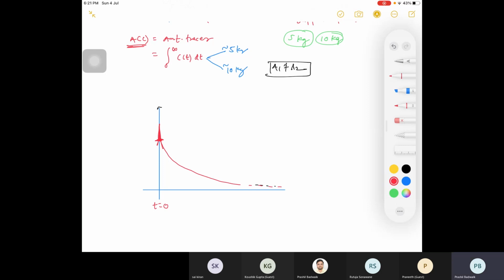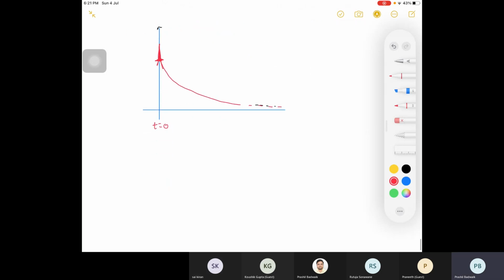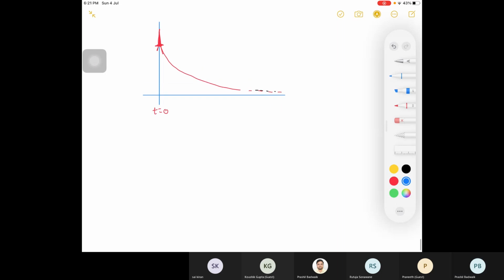Are you guys getting this? Saikiran, Rutuja, Praneeth, Kaushik. Yes, sir. Same curve is there, but a short peak at the starting. That is showing you a short circuiting, or you may say that is bypassing. Then the next case will be your F(t) curve.